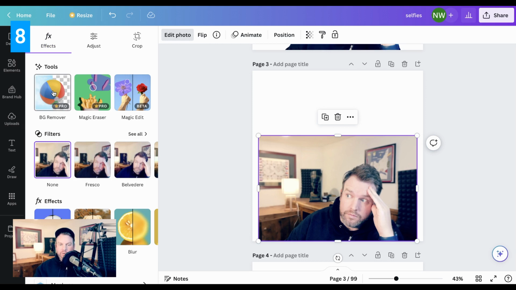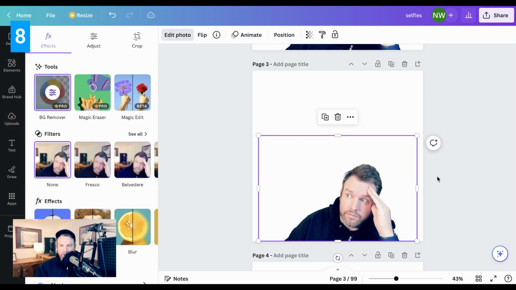This seems so simple, but this used to take me so much longer. Now you just go over to Edit Photo, and under Tools, there's Background Remover. Boom, you're ready to go.